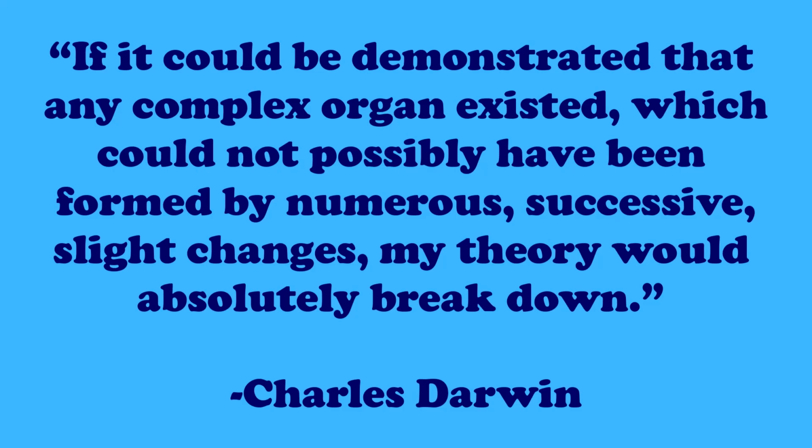Even Charles Darwin himself knew that irreducible complexity in intelligent design would threaten his theory of evolution and wrote, "If it could be demonstrated that any complex organ existed which could not possibly have been formed by numerous successive slight changes, my theory would absolutely break down." A great example of a system that is intelligently designed and therefore breaks down Darwin's theory of evolution is the bacterial flagellum. The bacterial flagellum is an irreducibly complex, intelligently designed system because its parts appear in a way where they function as a whole with all the parts of the system, but the specific parts themselves do not have any function apart from the system as a whole.